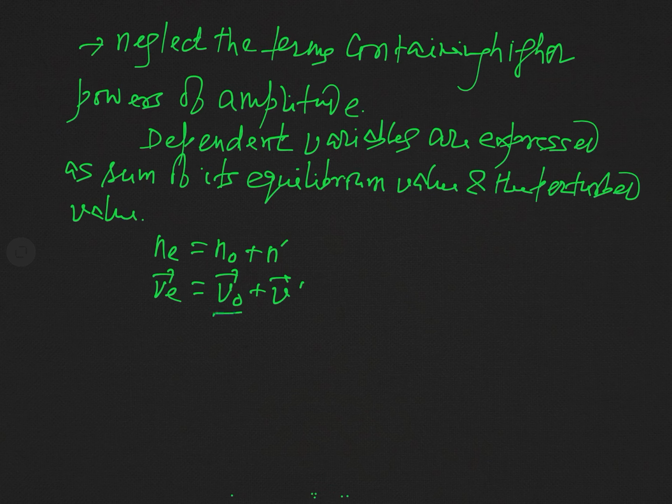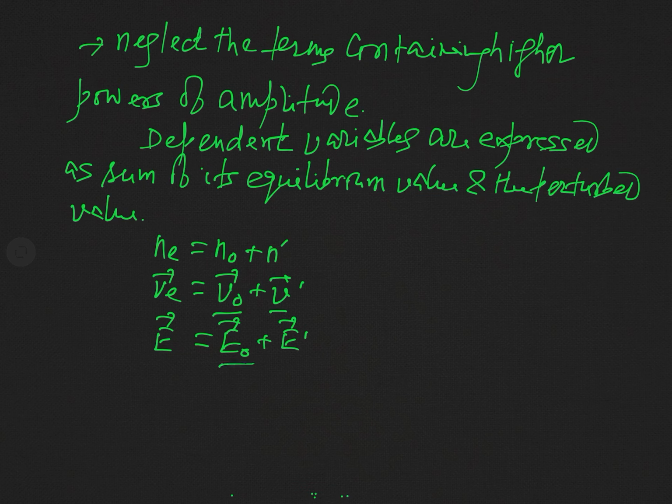Here also this is the equilibrium value of velocity and this is the perturbed value of velocity. In a similar manner, the electric field E is written as E0 plus E prime.